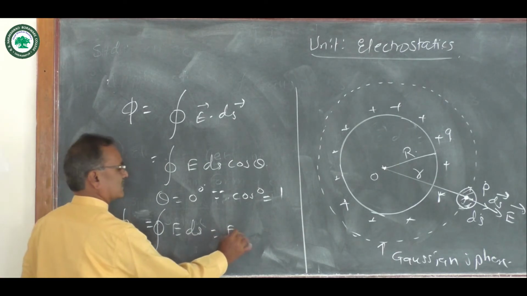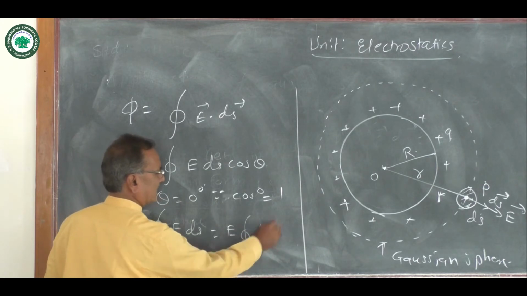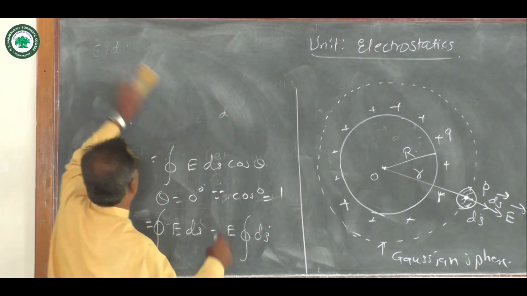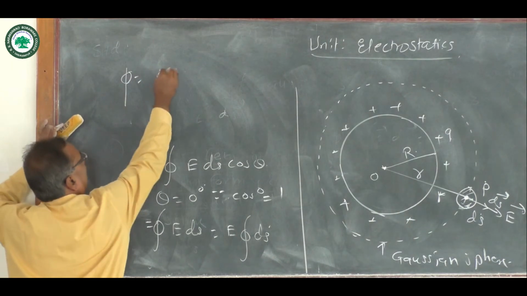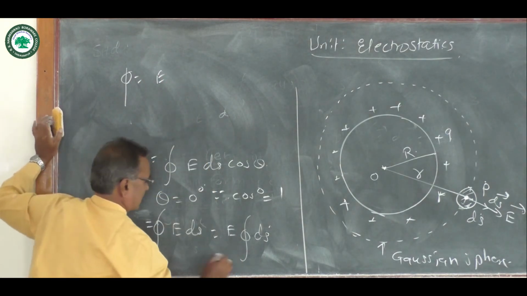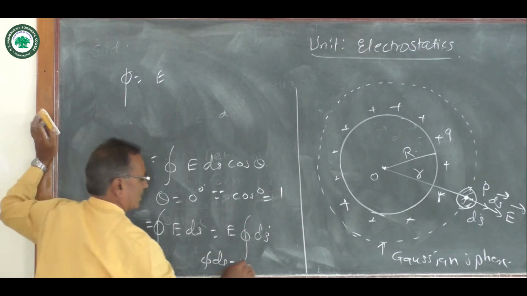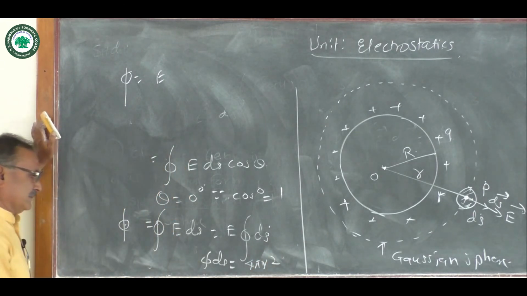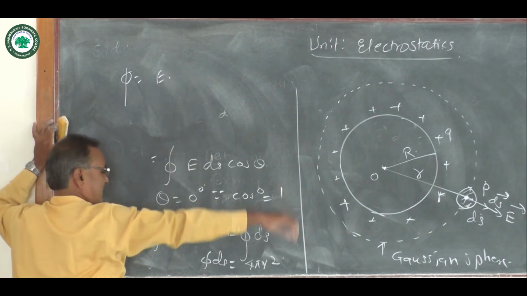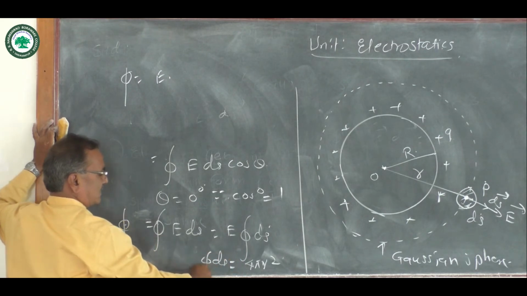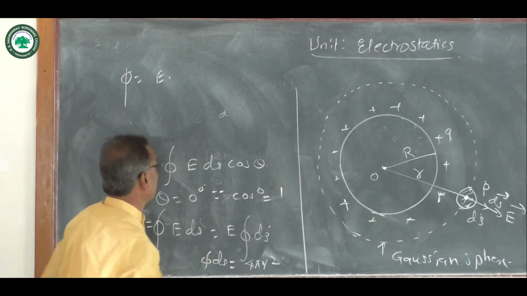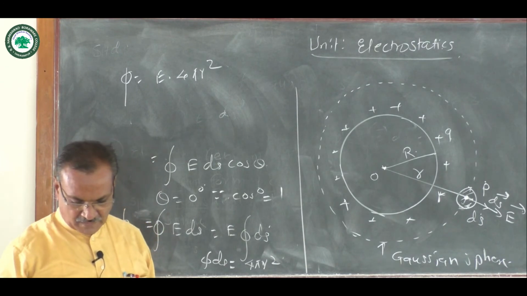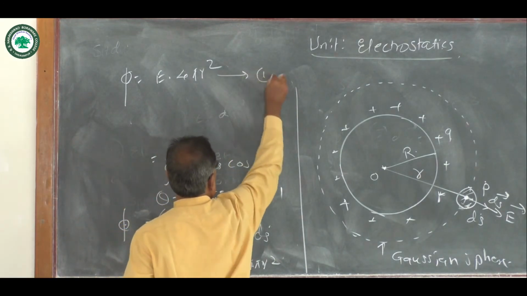Here E is constant, so it is taken out of the integration sign, then the integration of closed path of ds over the entire area is 4 pi r square. So we can substitute here: phi is equal to E into 4 pi r square. Suppose this is equation 1.